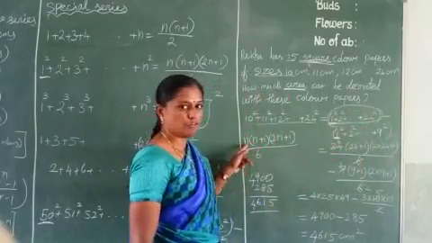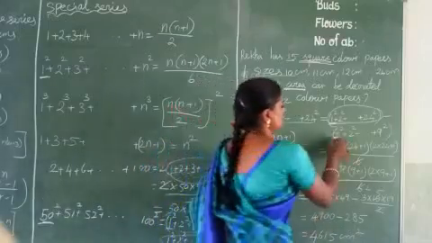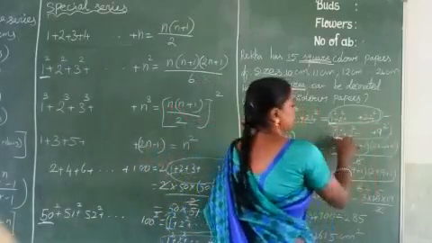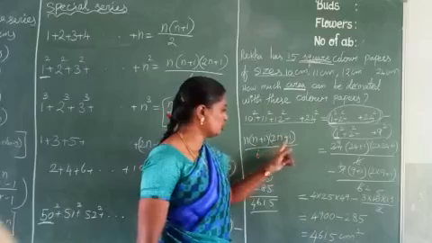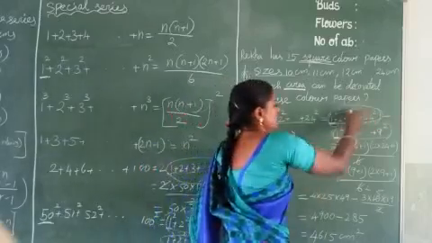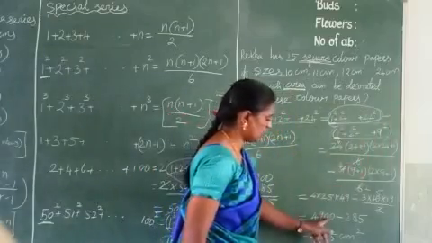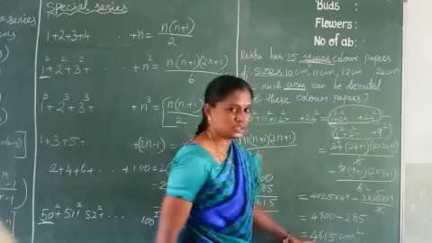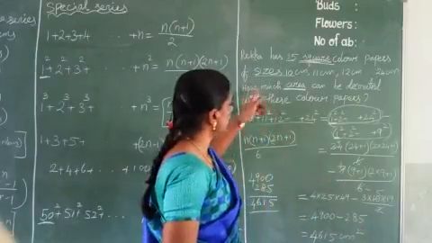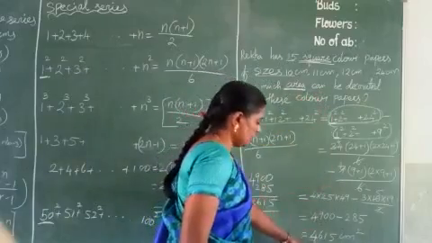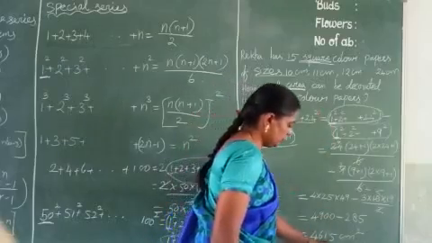So apply the square formula, n into n plus 1 into 2n plus 1 by 6. And this is also 1 square, 2 square, etc., up to 9 square, that also is square numbers. So here also apply n into n plus 1 into 2n plus 1 by 6. So calculate this value minus this value. So 4900 minus 285 is equal to 4615 centimeter square. So the total area of color paper needed is 4615 centimeter square.